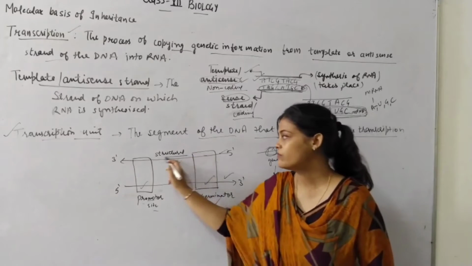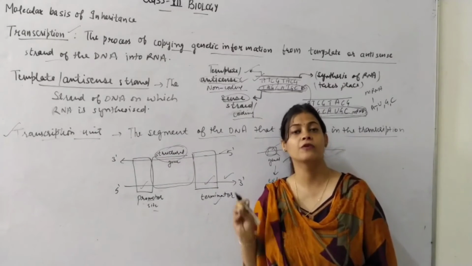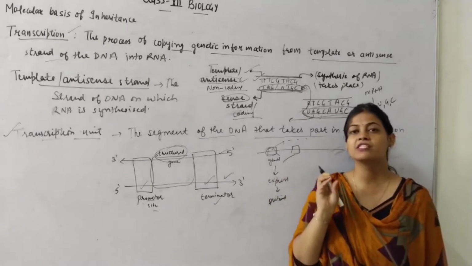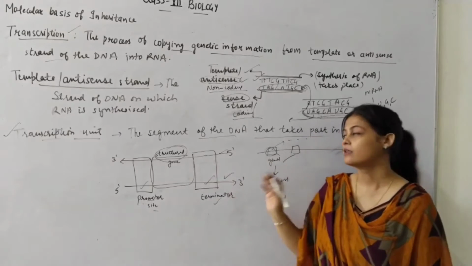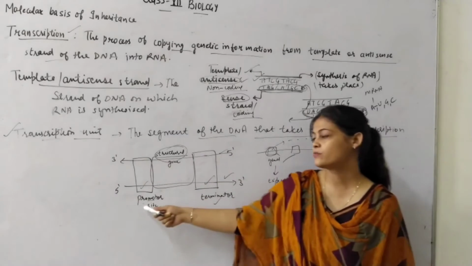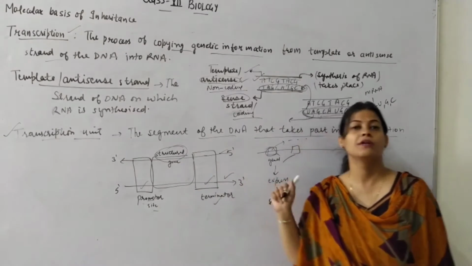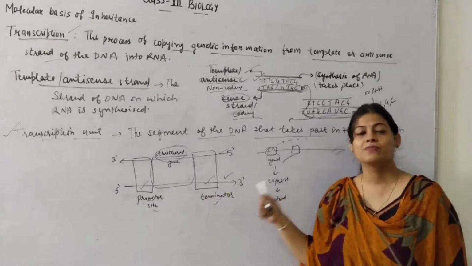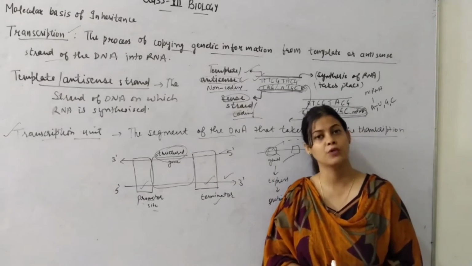And the gene which is present in between is called the structural gene, which has the code for the formation of a specific protein. Okay, so a DNA segment has genes, and within a gene there are further genes, but only the structural gene will be transcribed, other than the other parts of the DNA. Is it clear? This is the transcription unit and it has the promoter site where the transcription will start with a specific codon. When we study the detailed process, you will find which codon is present over the promoter site and which codon is present over the terminator site, a specific codon which will start and stop the transcription process.